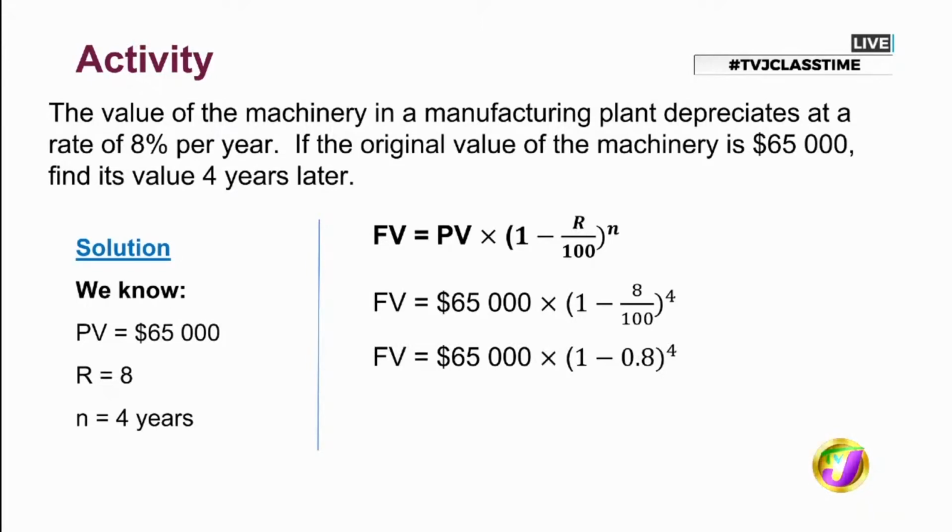So as we look at the third line on screen, we're seeing that 0.08 is subtracted from 1. All right, so there's a typo here, just want to point it out. So it's 1 subtract 0.08, raised to the 4th power. And we have 65,000 here being multiplied by 0.92, which is raised to the 4th power based on the question.